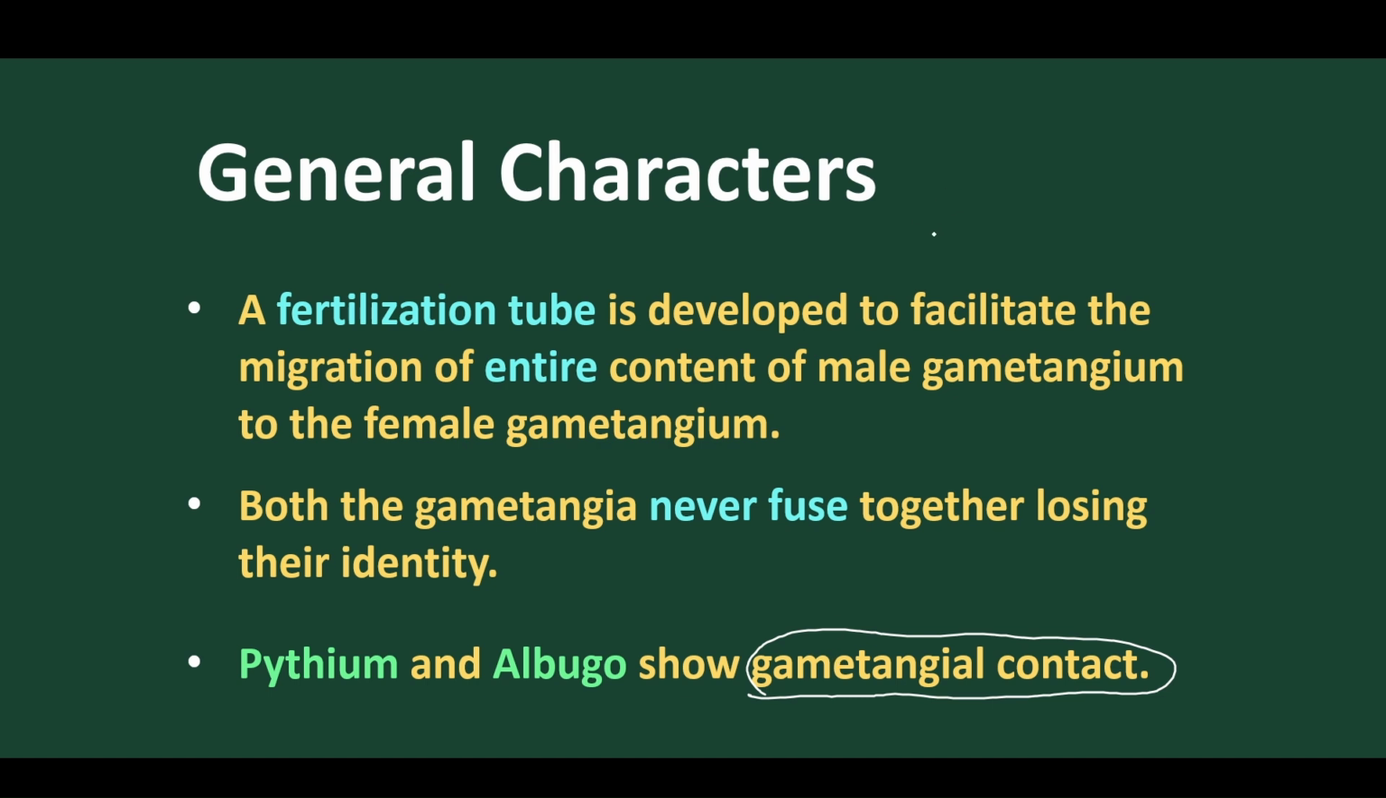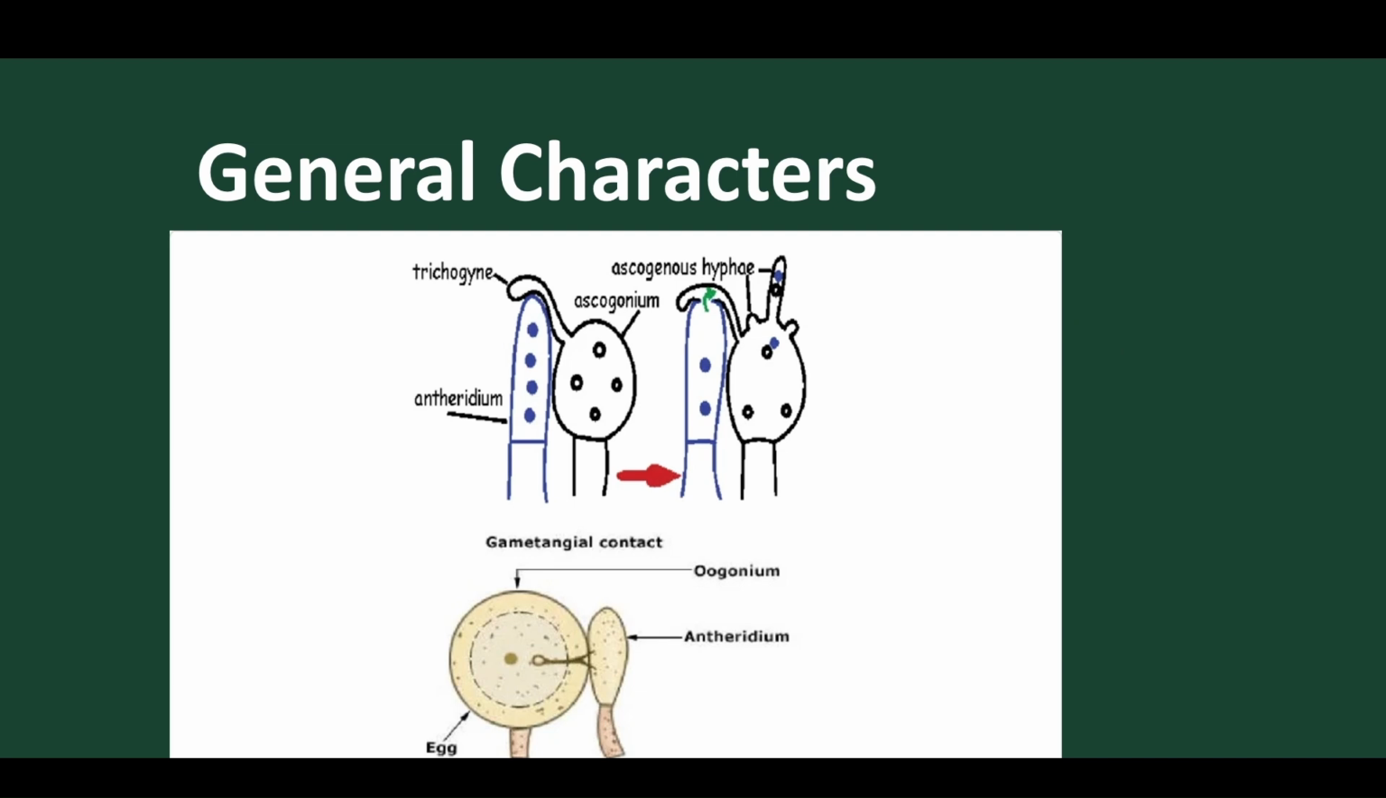Normally in gametangial contact, what happens? Suppose the female oogonium is present, and here the male antheridium is present. The male will produce a fertilization tube, and through this fertilization tube it will discharge the sperm, the spermatozoa. So this is the fertilization tube. This type of union of protoplasm is called gametangial contact, and Pythium and Albugo are the best examples. Here, this is the gametangial contact. Got it? How it takes place? Got it clear?